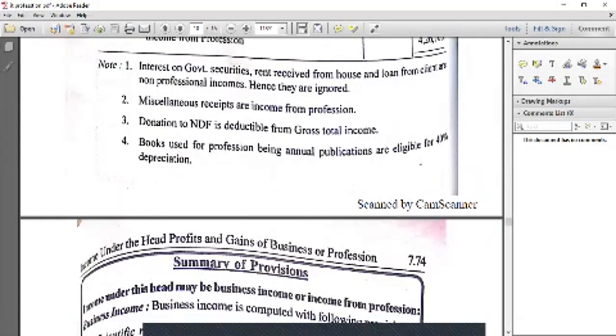After that, from the gross total income we deduct the NDF, which means National Defence Fund. Next, books being annual publications are eligible for 40% depreciation. It is understood that 60% for the computer and 40% for the books is the assumed depreciation.